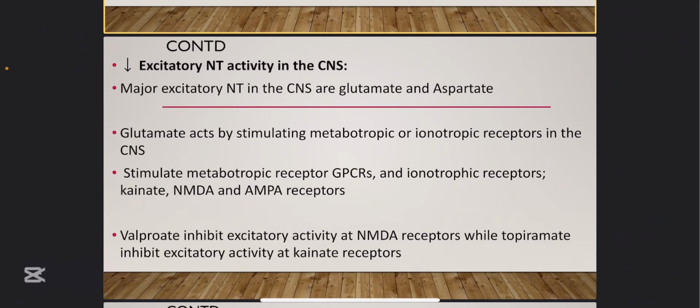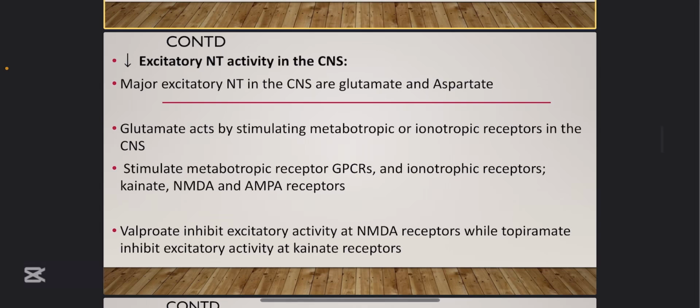Now, if you can inhibit those receptors, you can block them. Will this excitatory neurotransmitter have a receptor to bind to and cause excitation? No. So some drugs like valproate, which is valproic acid, an aliphatic carboxylic acid, cause inhibition of the NMDA receptor.